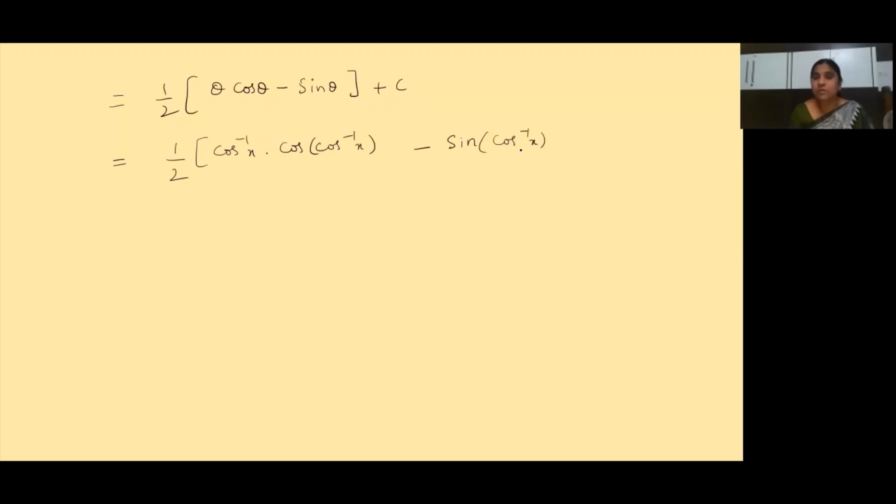theta value is cos inverse of x only, no? So because here we replaced theta with cos inverse of x, here also I should replace sin of cos inverse of x. But instead of this, let me write a small thing here. What is the relation between sin and cos? Sin square theta plus cos square theta is equal to 1. Since that is so, sin theta is equal to under root of 1 minus cos square theta. Yes or not?